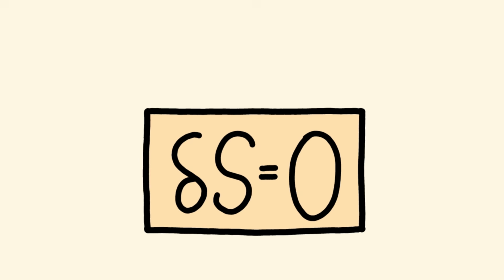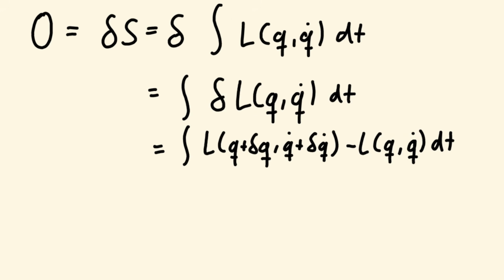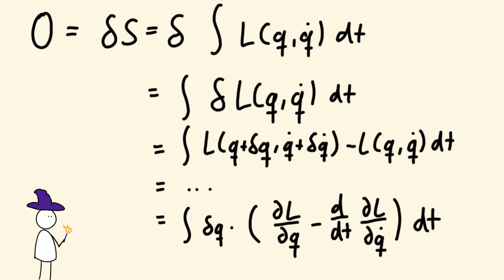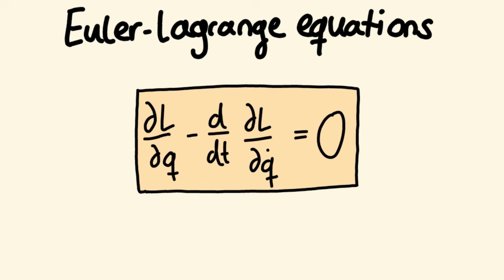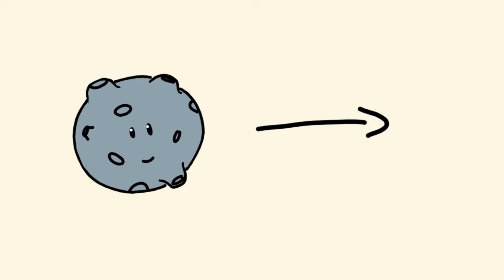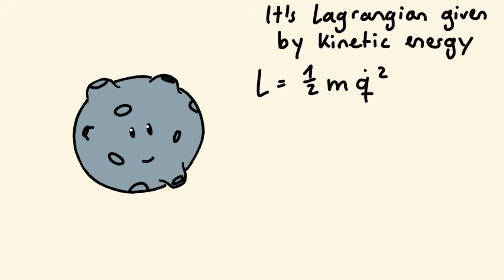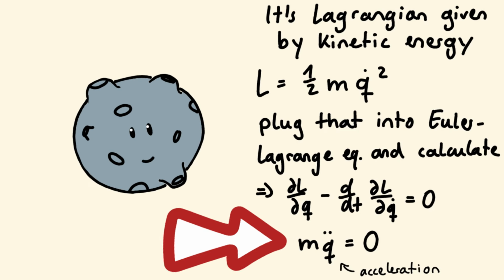If we rewrite the principle of stationary action by moving the variation inside the integral and do some math, we find that all this has to be 0, which is the case if the part in the integral is 0. And that's the Euler-Lagrange equation. To see why this gives us an equation for the position, let's look at the meteor cruising through space. It only has kinetic energy and no potential energy, because it's not in a field. When you do the math, we find that its mass times its acceleration is 0.